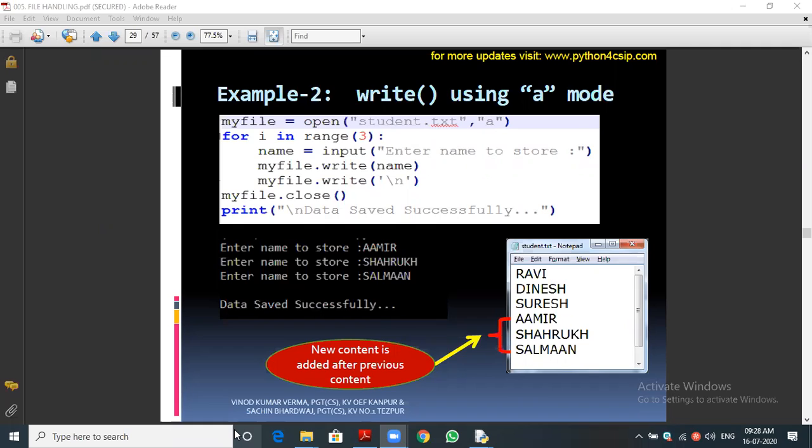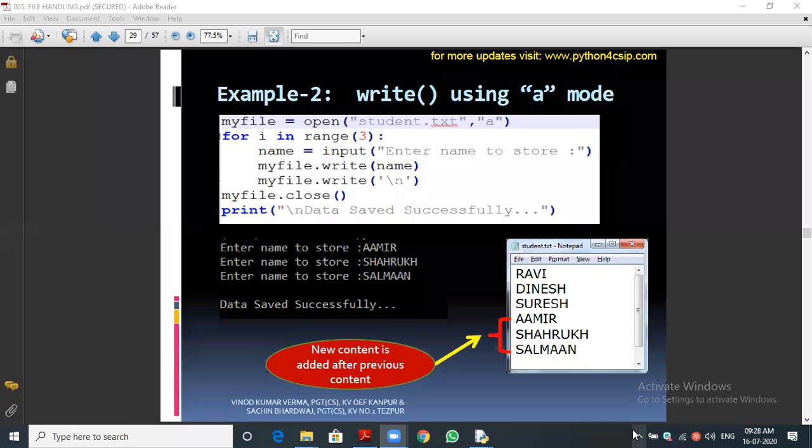That's what I'm coming to tell. If you open in write mode, the previously collected data will be erased. So far however much data you collected will be wasted. So very cleverly you have to open the file in append mode. So what will happen? The previous data is also there, and the names you newly add will also be stored successfully and the previous data is saved properly. So there is no damage to the previous data, and the updated data, the names, are also stored.